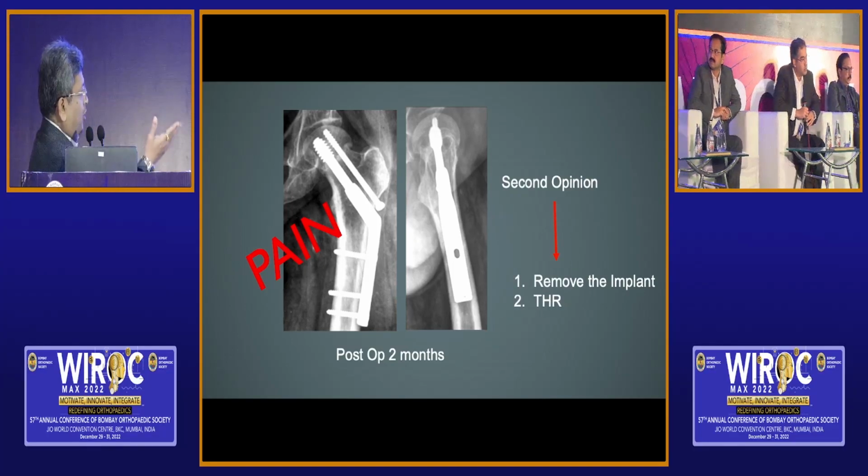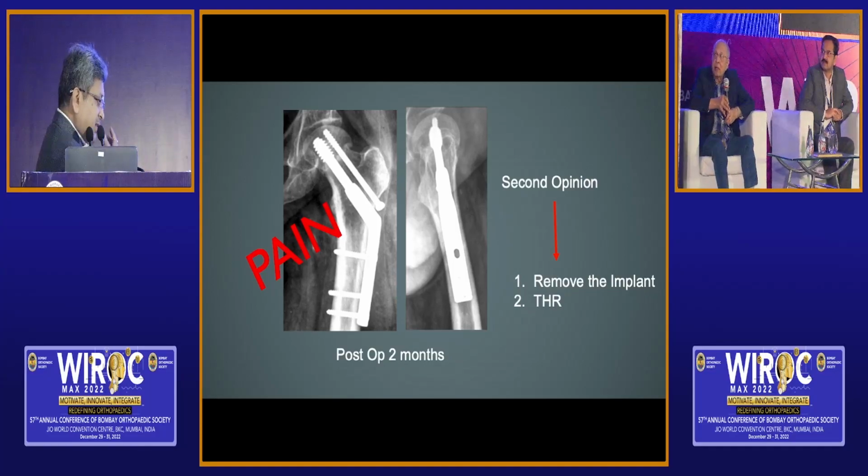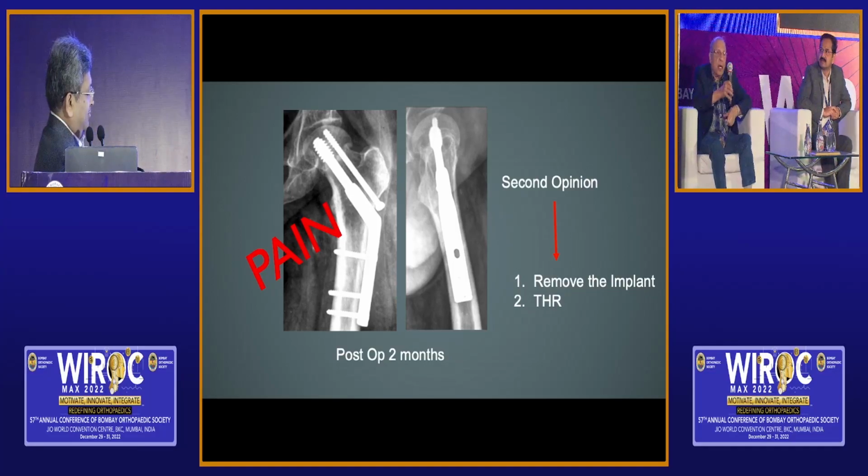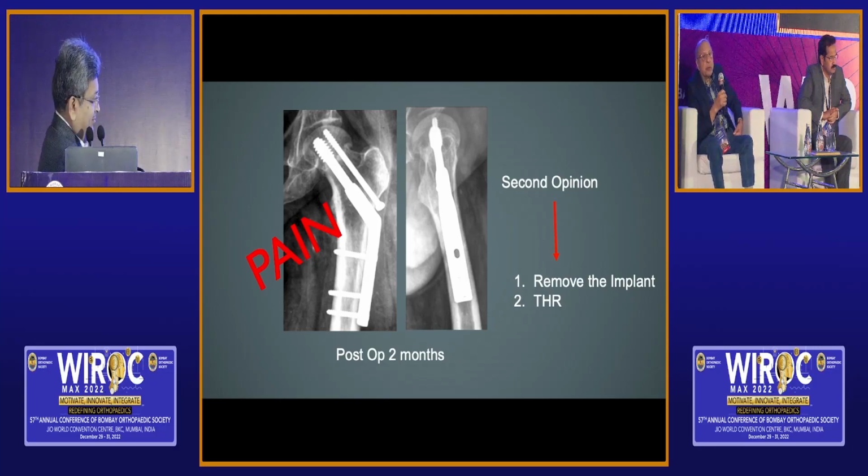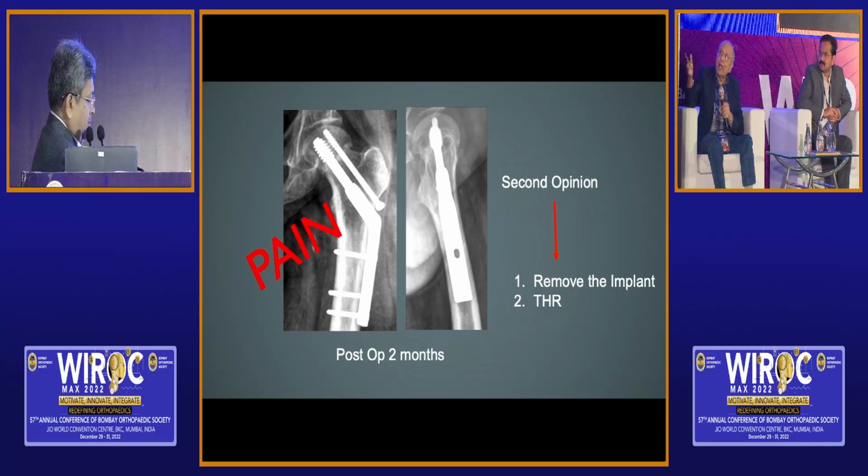Remove the implant or do a THR, because patient has terrible amount of pain. Yeah, now I think it is better to do an arthroplasty. Arthroplasty. Because it will not improve with any intervention today. On day one, you should have done something else to prevent this. That is why I will ask you now, why has this failed?